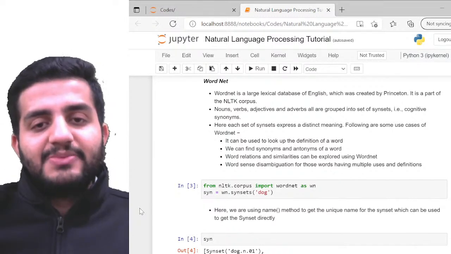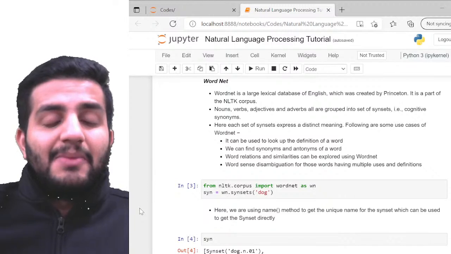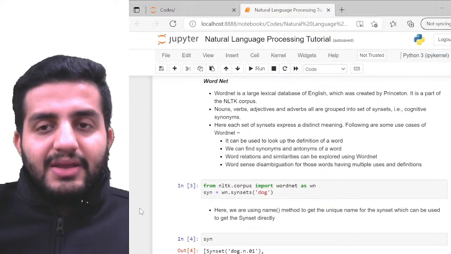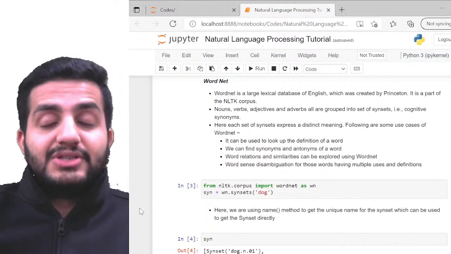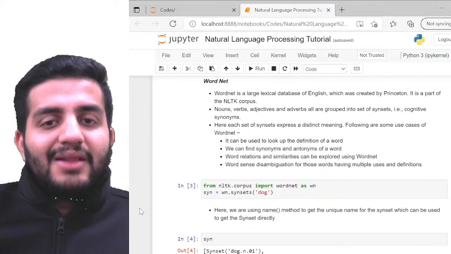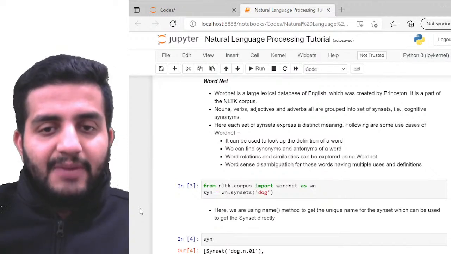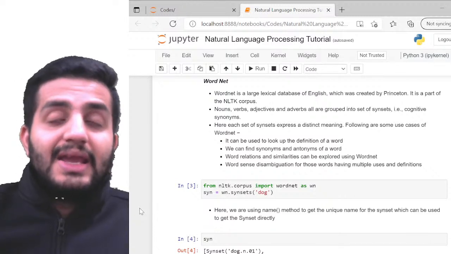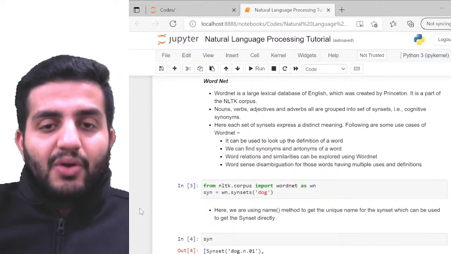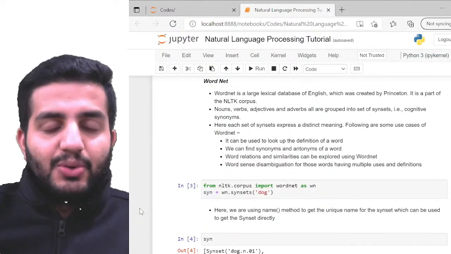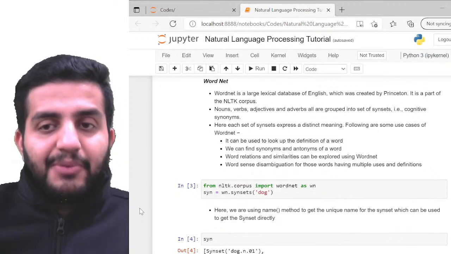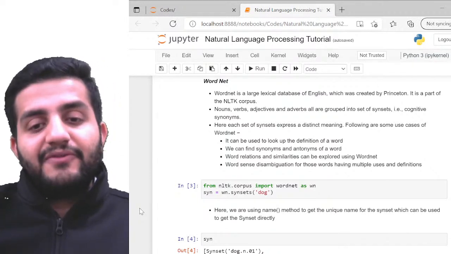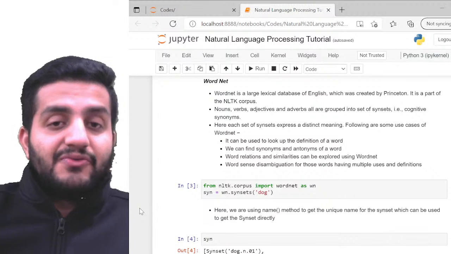In word nets, we are majorly talking about similar or opposite words, like synonyms or antonyms. Here we are grouping a particular word from a corpus, which is a collection of words, and we're trying to make the syn sets, or the similar sets, of my word. So for example, dog. In the default corpus we have, in the corpus module there is the WordNet module, where for a particular word you can see what similar sets of information are available. That is something called WordNet.